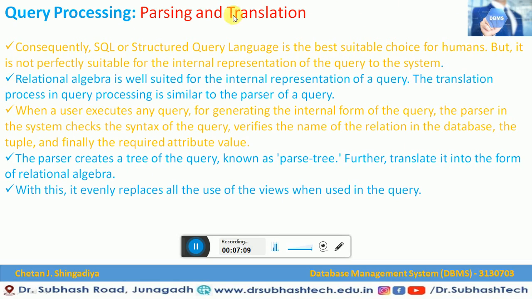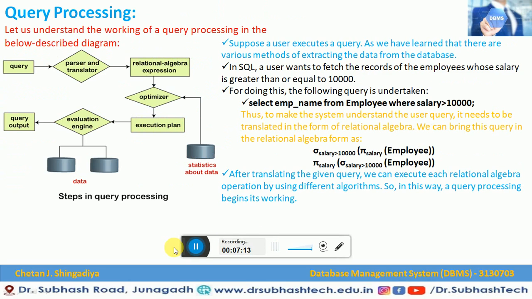Let us see how it works, so we can easily understand with an example also. Now here you can see the example of query processing. Let us understand the working of query processing in the below described diagram. Here you can see the user is going to insert the query, and then in the next phase it does the parsing and translation. After that, the query is written as a relational algebra expression.